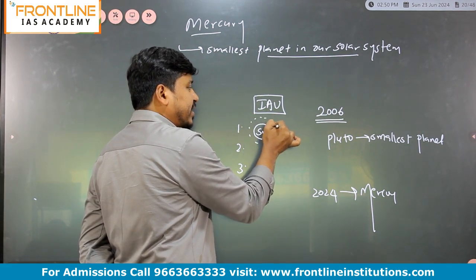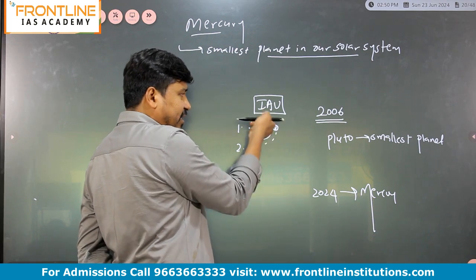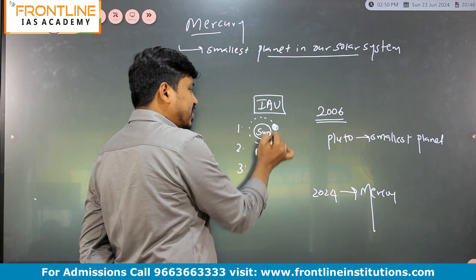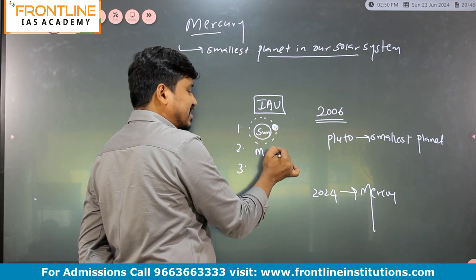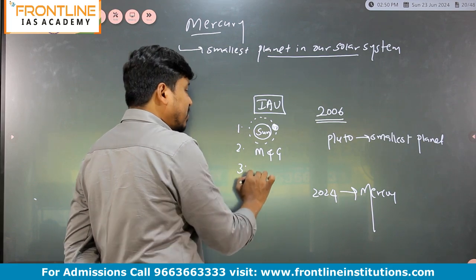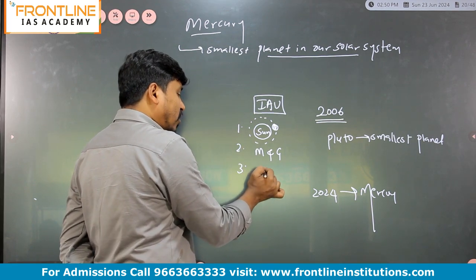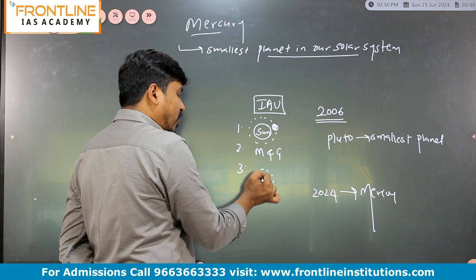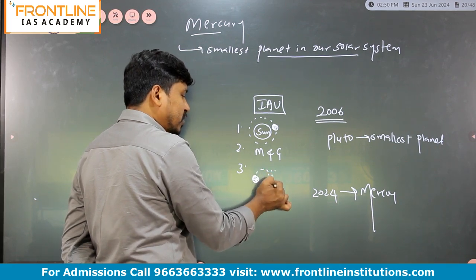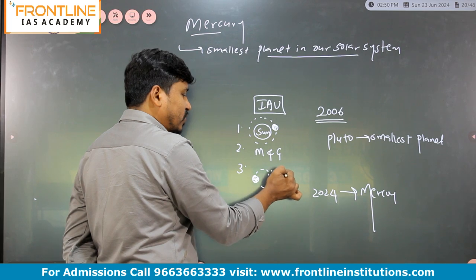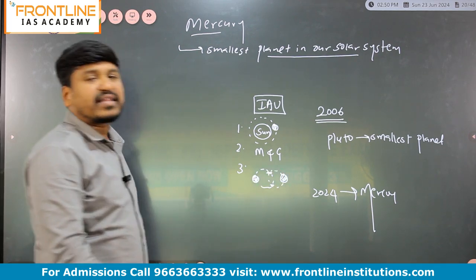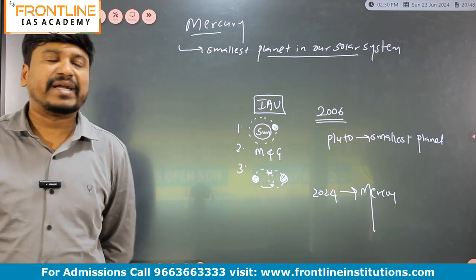The second criteria: that celestial body should have mass and gravity. And the third criteria: the orbit of one celestial body should not intersect with the orbit of another celestial body. These are the three criteria or three conditions for the planets.